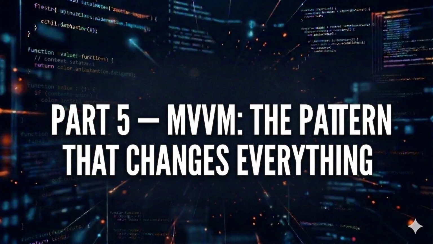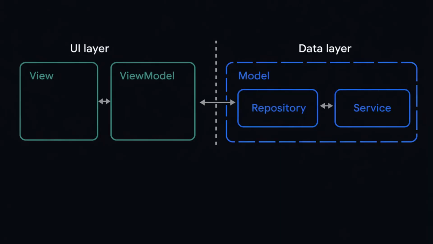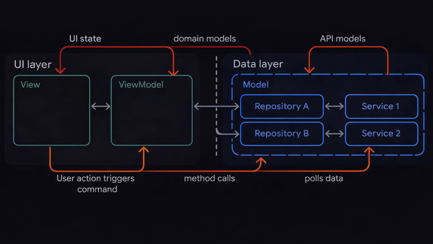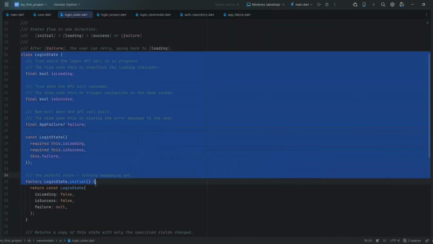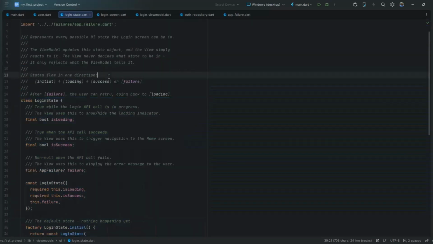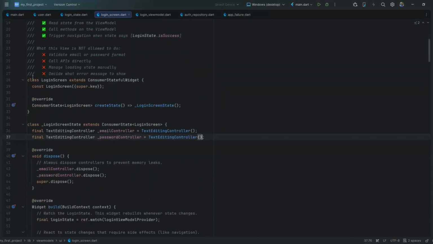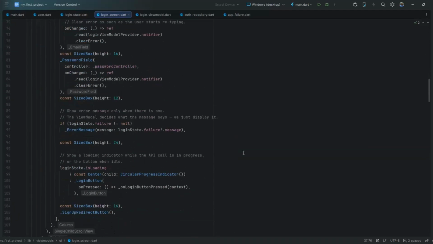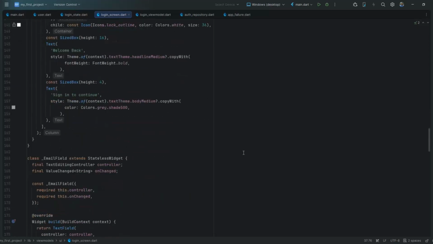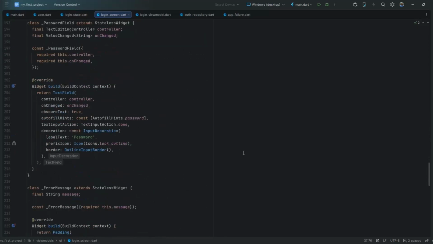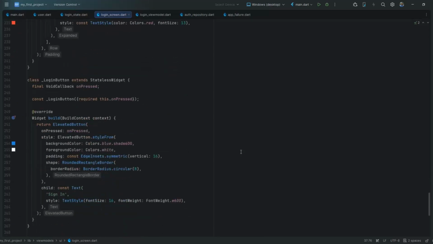Now let's talk about the pattern that actually fixes the one-file wonder problem permanently. MVVM, Model View ViewModel. I know design patterns sound scary, but let me make this as simple as possible. Model, your data, your user class, your login response class, just plain dart objects. View, your widget, your login screen. It only does one thing: display things and react to user input. It does not think. It does not call APIs. It just shows what it's told.